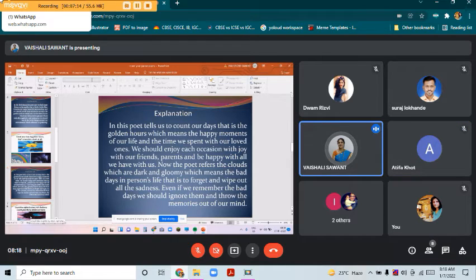Yes, so you can see in this second part how the poet is saying to us that we should enjoy every occasion with all our friends, our family, relatives, and everything. We should enjoy each moment. And as I just told you, cloud is always referring to the dark and gloomy part of our life. So we should forget it and wipe out the negative part from our life, and ignore and throw out the memories which are always hurting us, making us sad and making us cry.